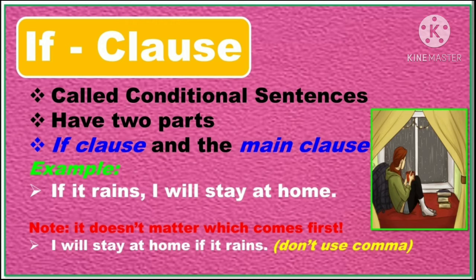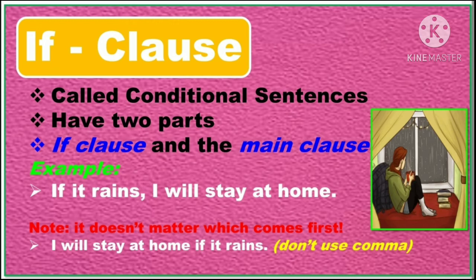The if clause is also called the conditional clause or conditional sentences. They have two parts. They are the if clause and the main clause. Look at the example. If it rains, I will stay at home. Here, if it rains is the conditional clause and I will stay at home is the main clause.